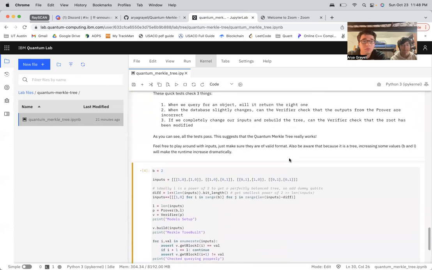And feel free to download this notebook and mess around with the values. You can use bigger inputs, but they'll take longer.